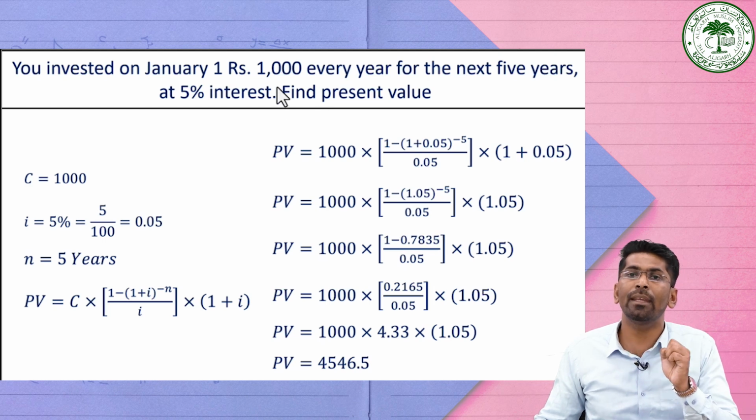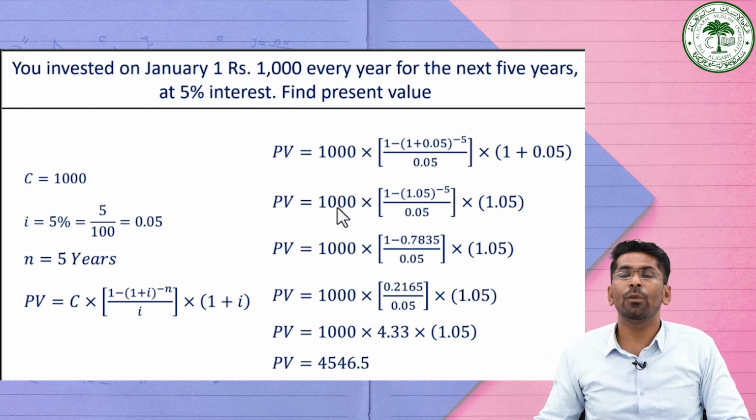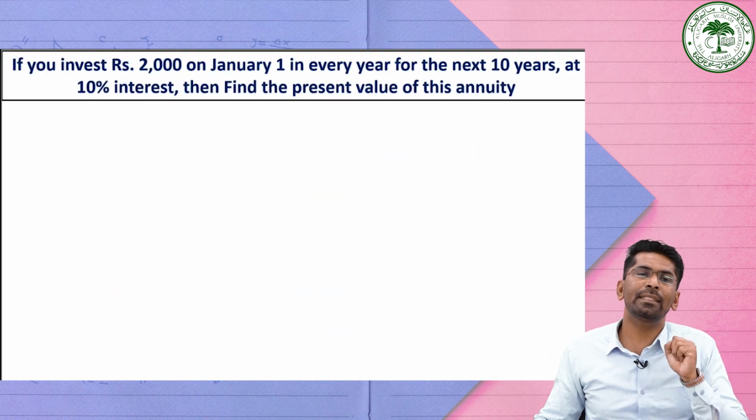So here we have calculated the present value of the series of payments which you are going to make for the next 5 years with the amount of 1000 rupees at the given rate of interest of 5%. Then your present value will be 4546.5.